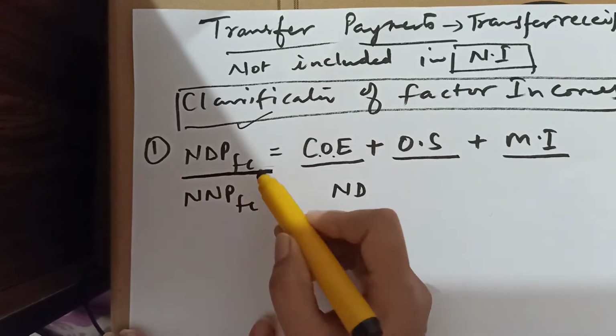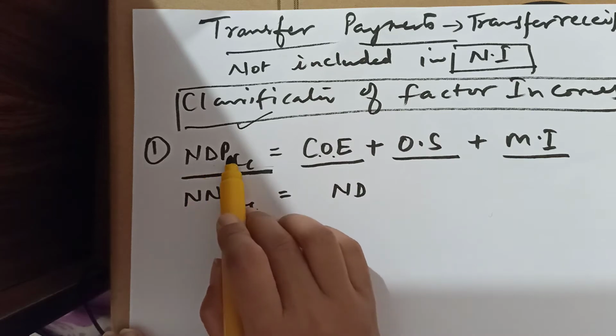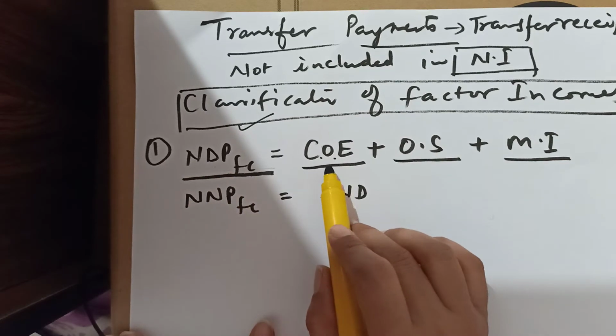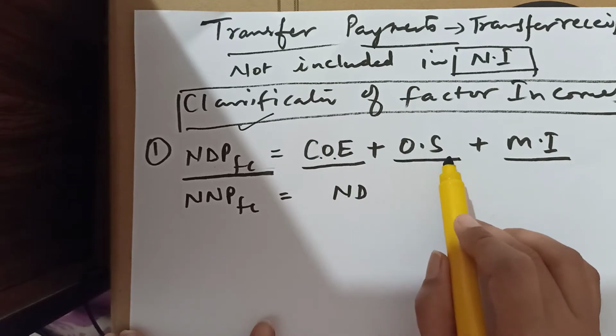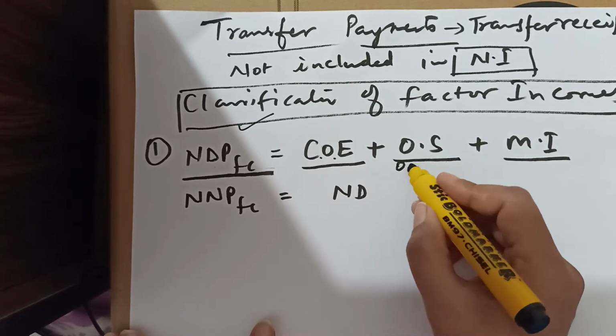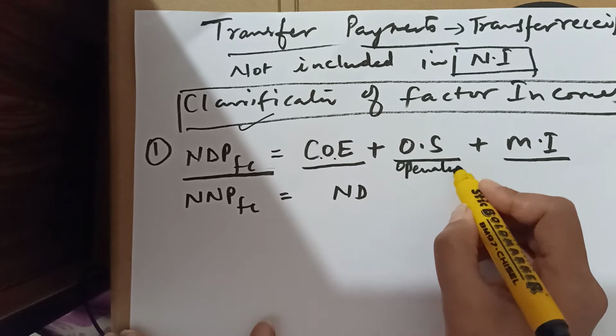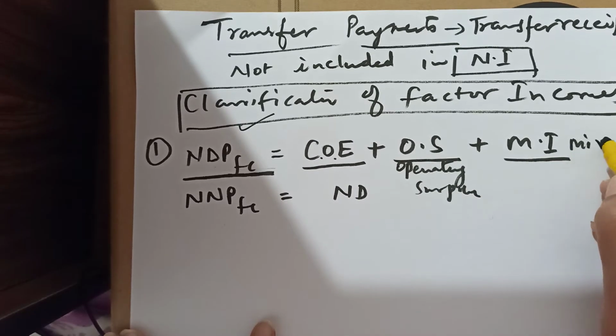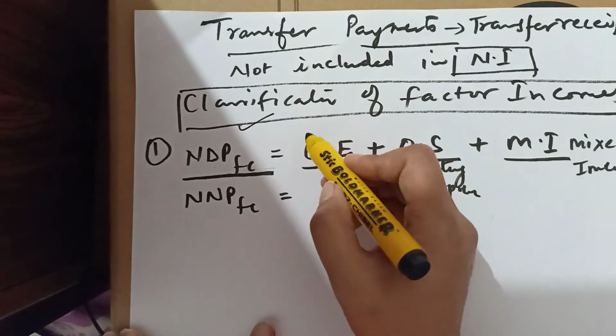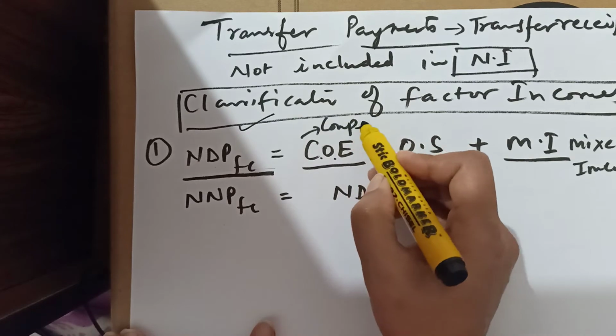So NDPFC, that is net domestic product at factor cost, is equal to COE, compensation of employees, plus OS, operating surplus, plus mixed income. The first one is compensation of employees.